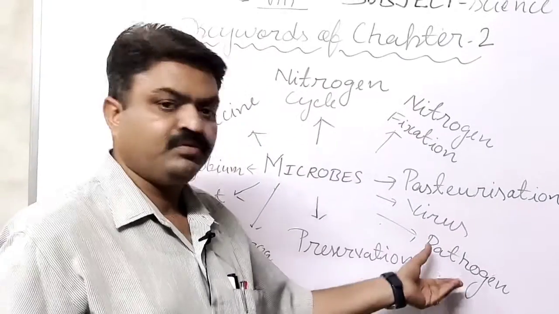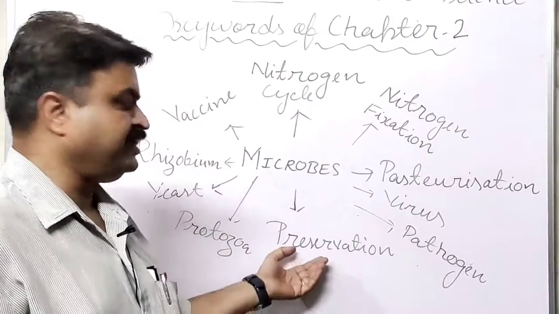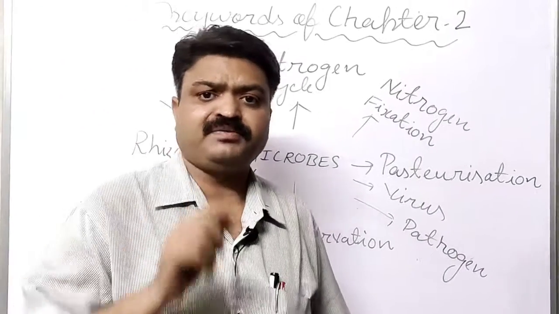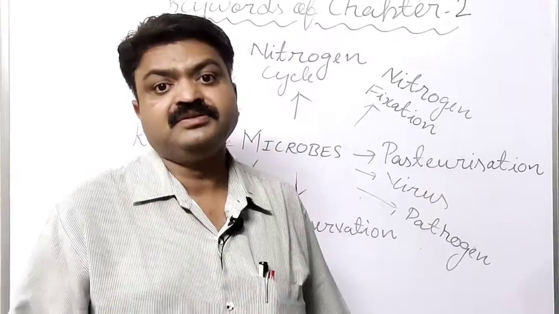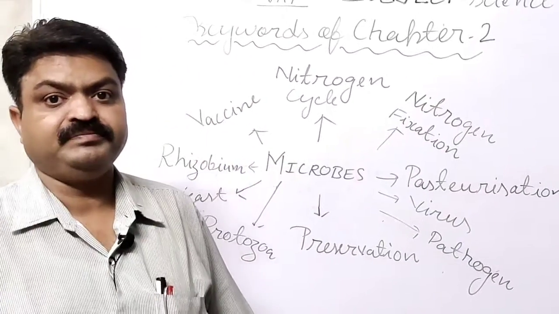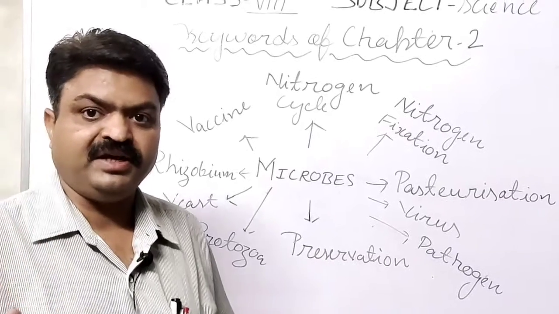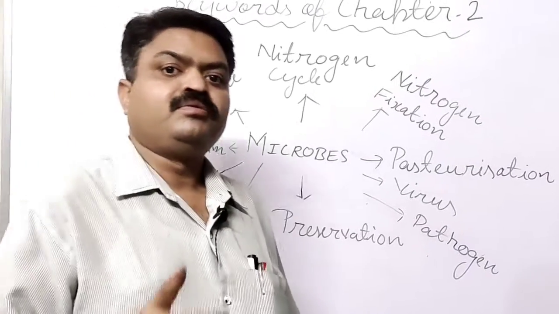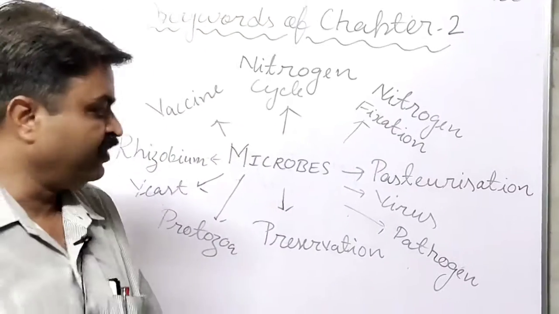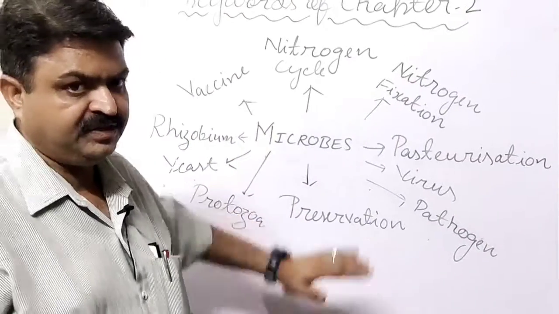They are pathogens. Next is preservation, student. Preservation is an important process, student, by which food is stored for a long time, like sauce, jam, jelly, toffees, chocolates. They are preserved for a long time with the help of preservation.